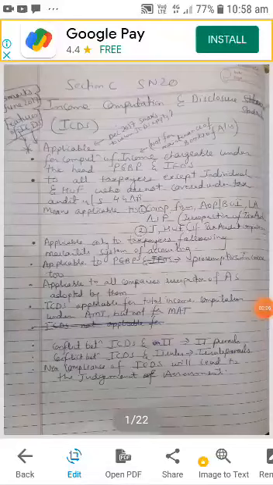Today I am going to start with study note number 20. I am going to do a video on study note number 20. That is the last study note of section C.